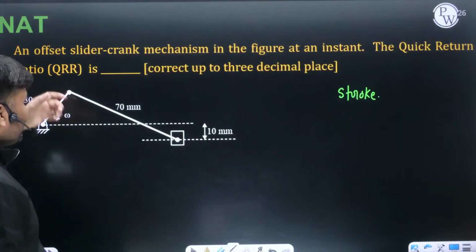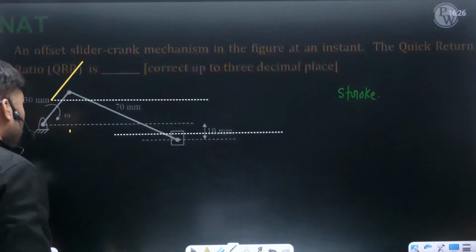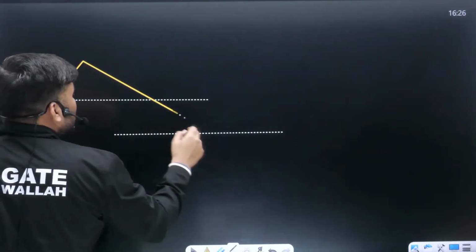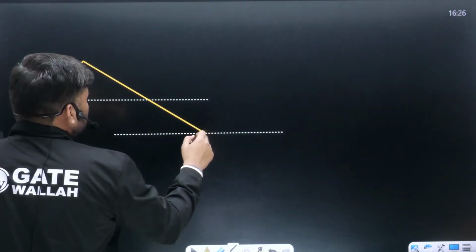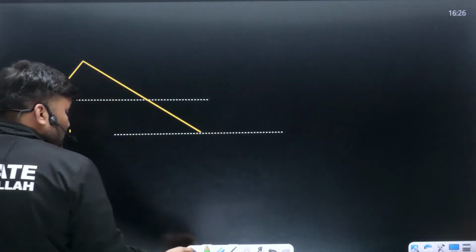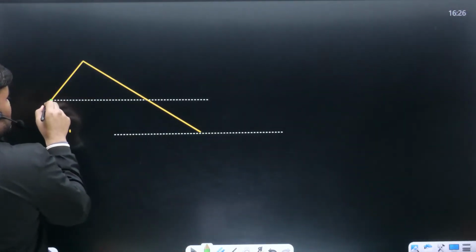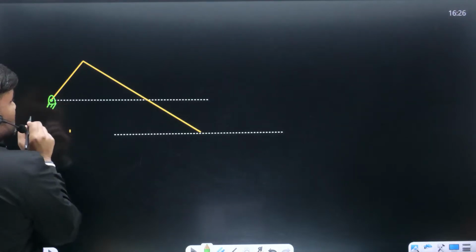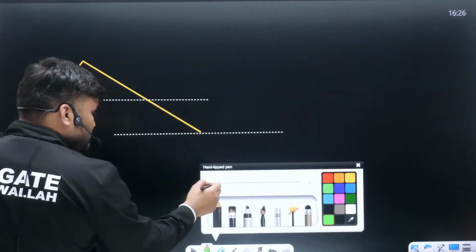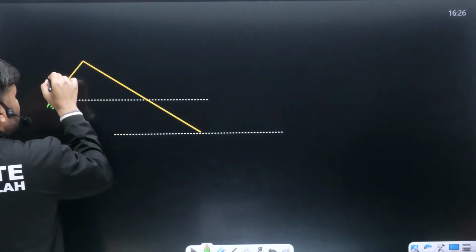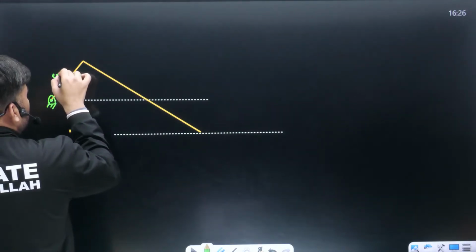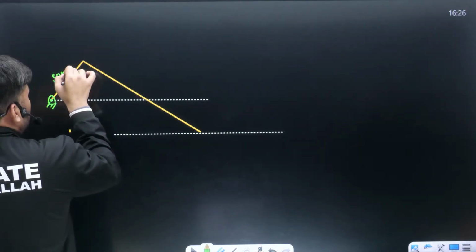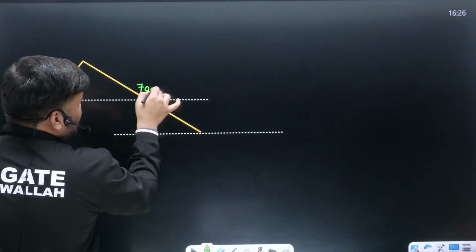They have given a 30 mm crank and a 70 mm connecting rod. This is the connecting rod. This is the fixed point about which the crank is going to rotate. Dimensions they have given: this dimension is given as how much, beta? 30 mm. The connecting rod is given as 70 mm.